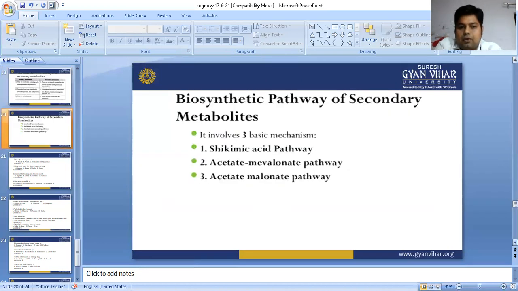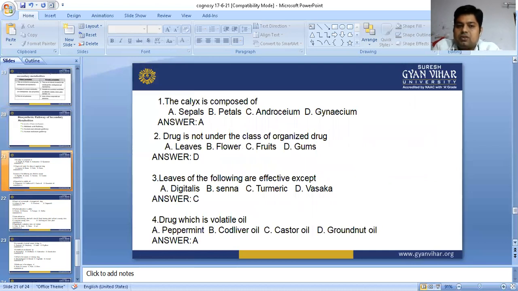Now we are going to see some multiple choice questions which are asked during exams, and these questions are also important for how we solve them in competitive exams. The calyx is composed of sepals. It is the part of the flower available at the base of the flower. You can say sepals and petals. Petals are leaf-like structures. If we understand this, we can imagine the structure of the flower.